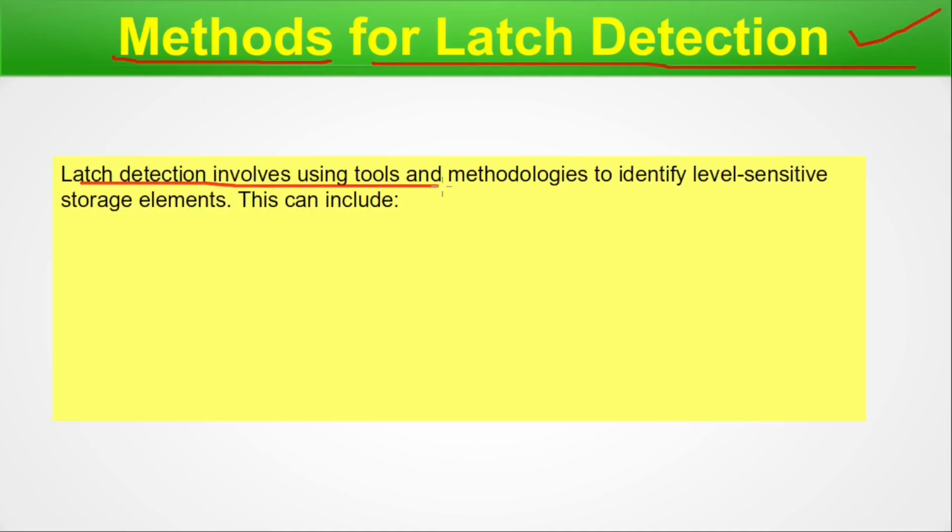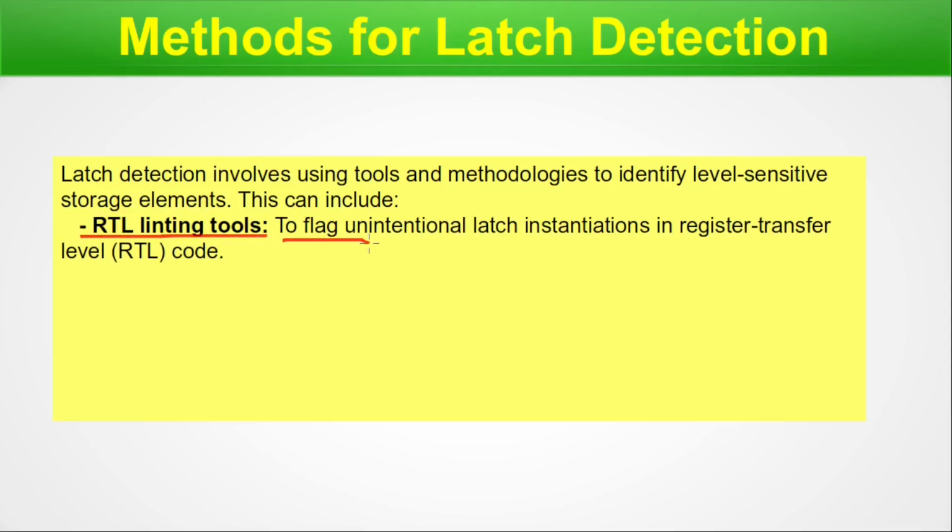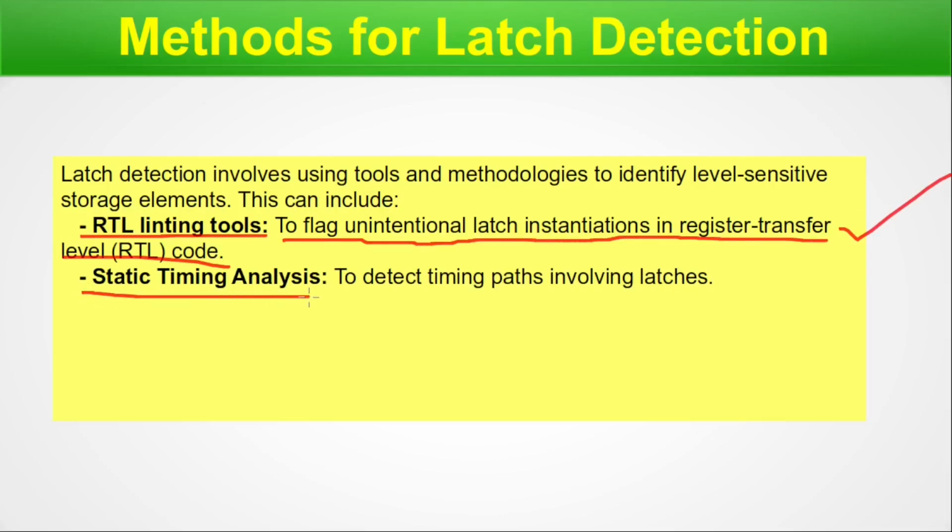Latch detection involves using tools and methodologies to identify level-sensitive storage elements, and this can include RTL linting tools to flag unintentional latch instantiations in register transfer level code. So we can have linting tools. In our channel, we already have a linter of the Tickle. In a similar way, each and every language used in front-end or back-end has an associated linter. Such linting tools can be used to detect unintentional latches, and these are specifically the linters that can parse SystemVerilog code.